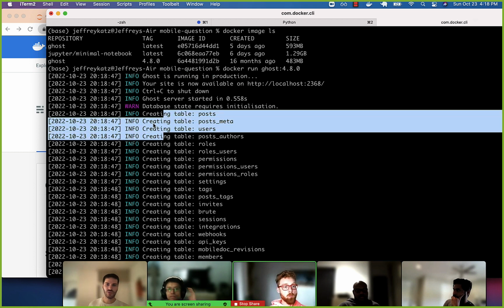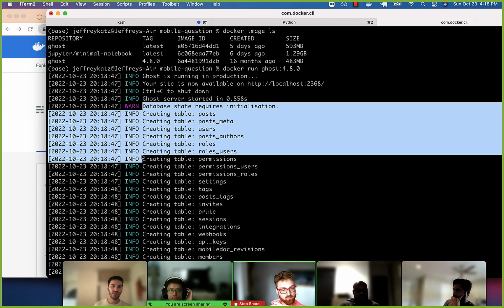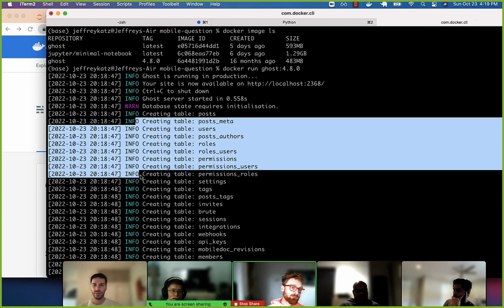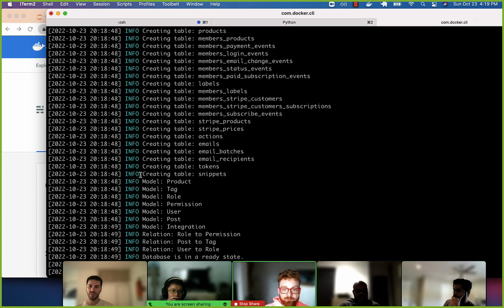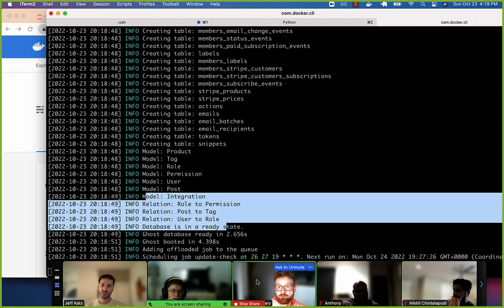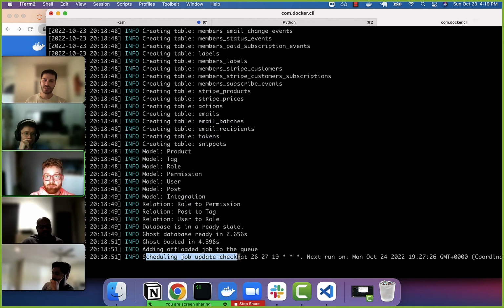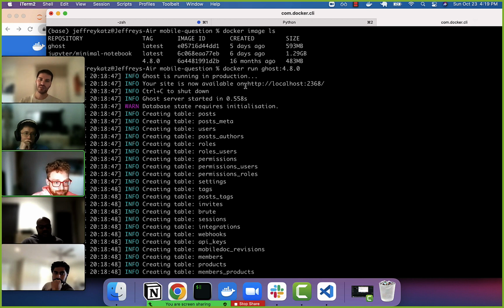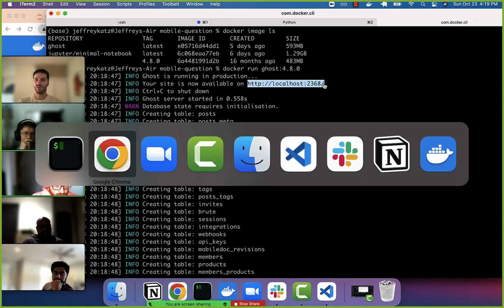Look at this. It's creating various tables for us. So not only downloading, right, using the right database, but also doing the setup in terms of creating the related tables. Any permissions are set for us. And look, it did some sort of scheduled job, like a cron job, meaning I guess every week or day it does something. Maybe it emails people. Potentially it does that, right? So a lot of things are just happening for free. And it tells us that this is running on localhost 2368.